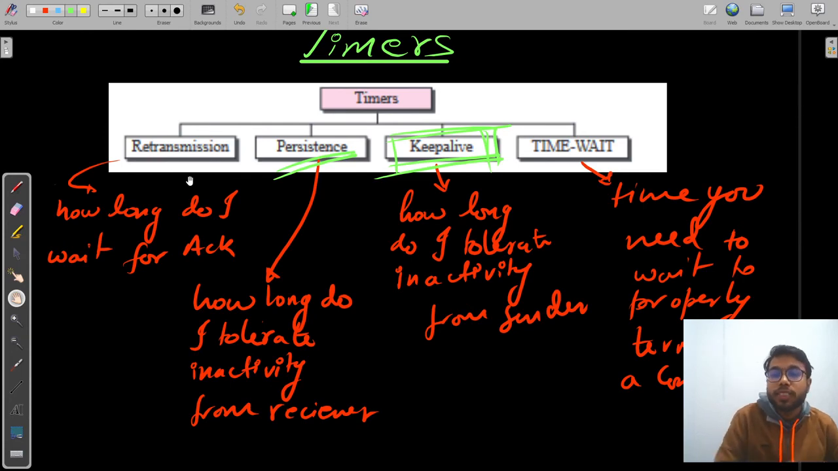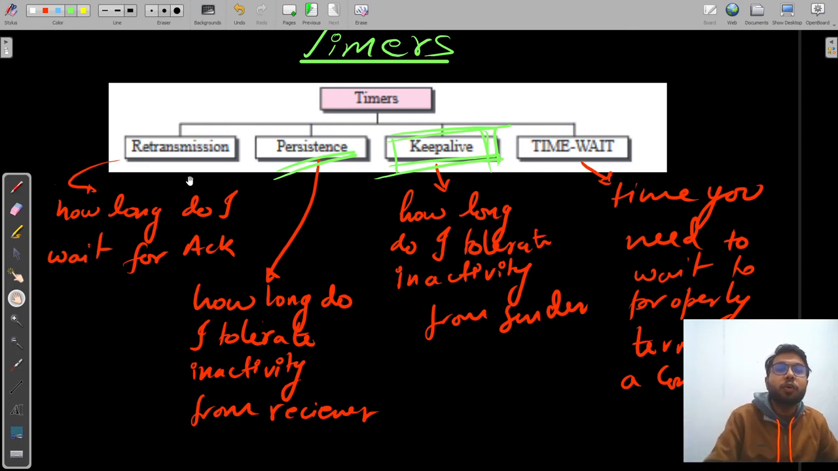And then comes your persistence. Persistence was how long will you tolerate inactivity from your receiver. The receiver said I cannot receive anymore, please wait for some time. So how long am I going to be persistent on waiting for this guy before saying okay, I'm done?